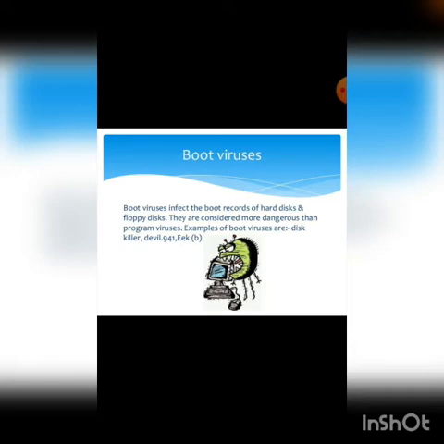This is a crucial part of a disk in which information on the disk itself is stored together with a program that makes it possible to boot or start the computer from the disk. The best way of avoiding boot virus is to ensure that you have a strong antivirus program in your computer. For example, boot viruses include Danish Boot, Devil.941, Disk Killer and Stone virus.